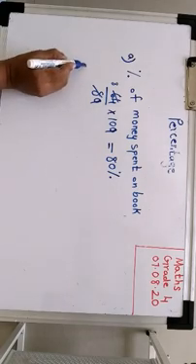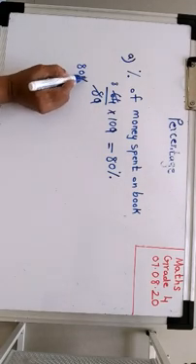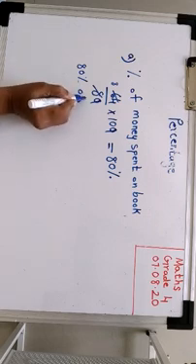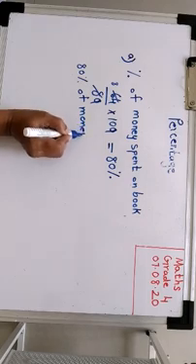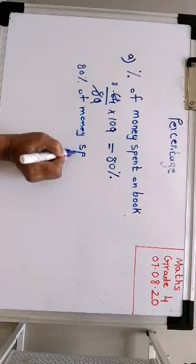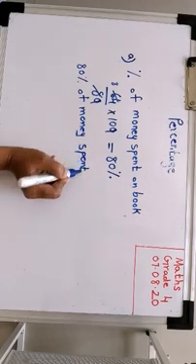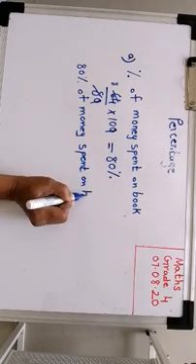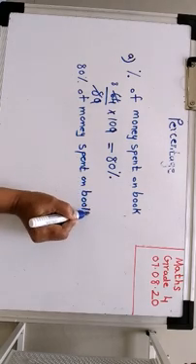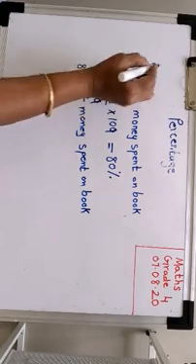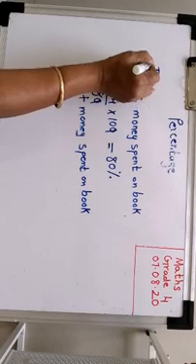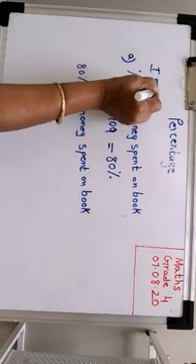So as I told you children, we need to write below 80% of money spent on book. Now this is method 1, huh? Children, please pay attention. This is the first method.